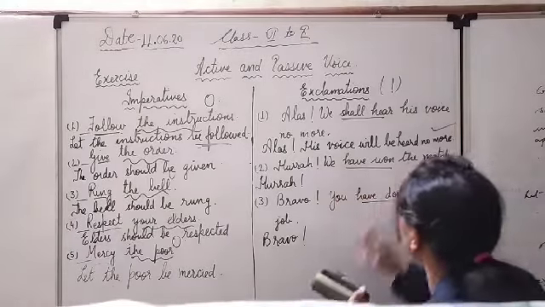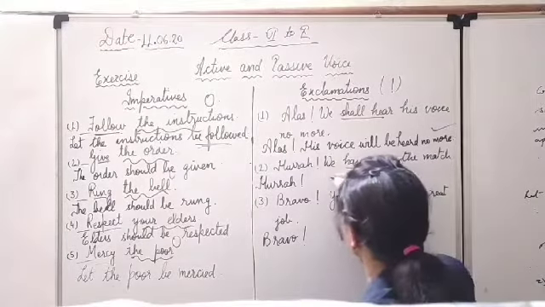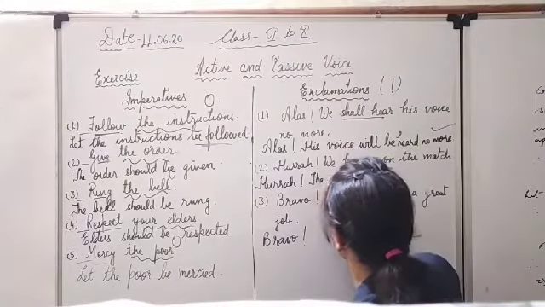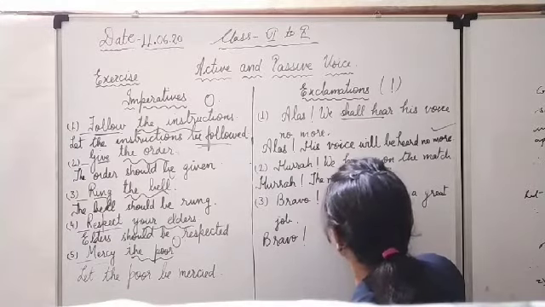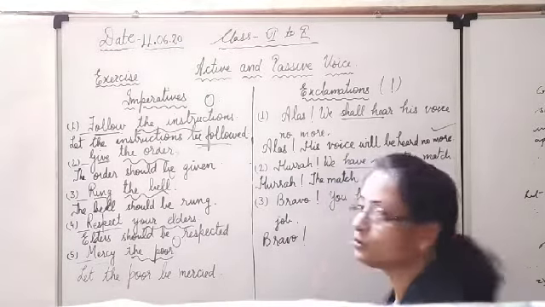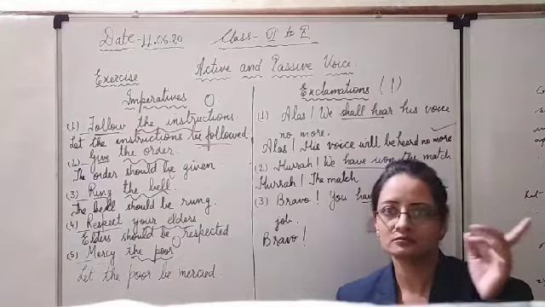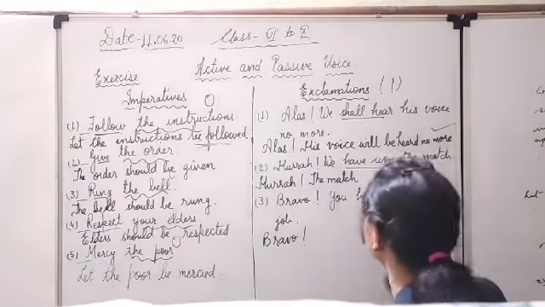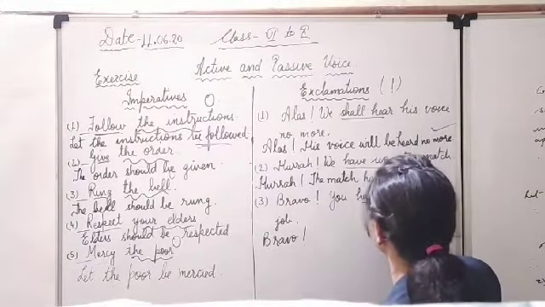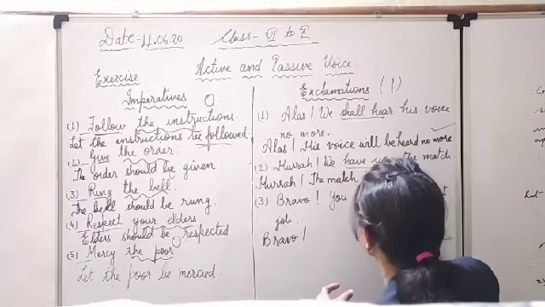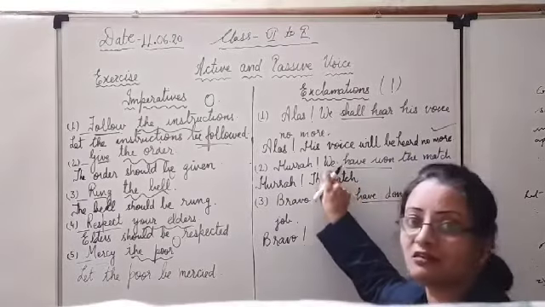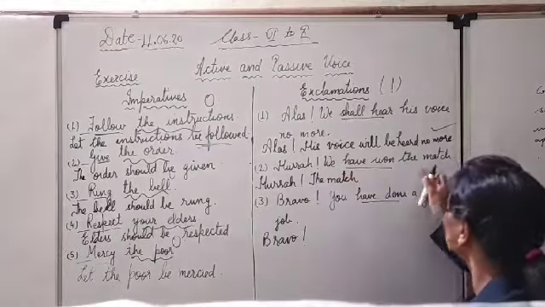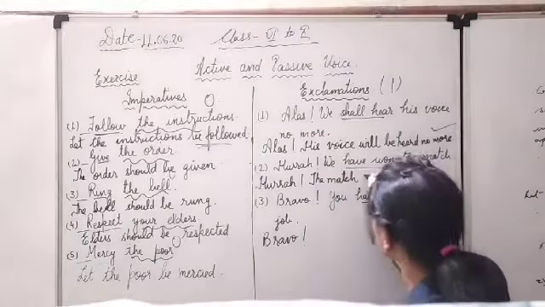Hurrah. Then this object as the subject with capital T: the match. I have told you, if it is has, have, had, put been in between the helping and the main verb. The match has. Because match is singular, singular verb will be there.